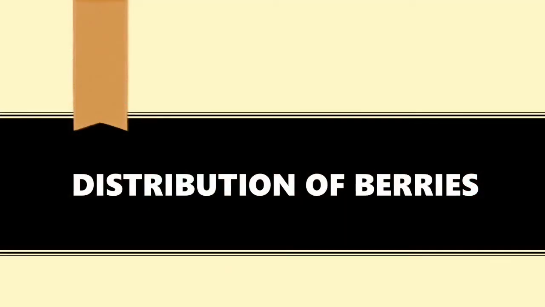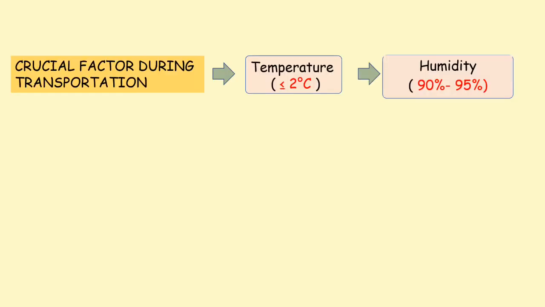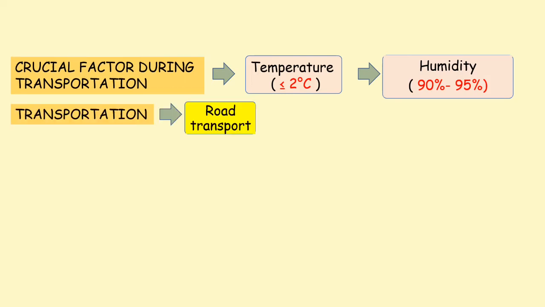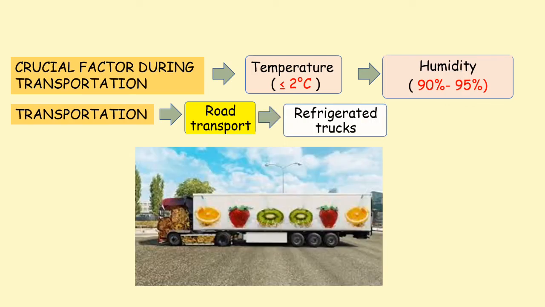Now we go through to the distribution for berries. Three types of transportation being used such as road transport, air transport and rail transport. Before that, the significant factor during transportation is that the temperature needs to be below 2 degrees Celsius and humidity 90 to 95%. Firstly, for road transport, it needs to be a refrigerated truck.